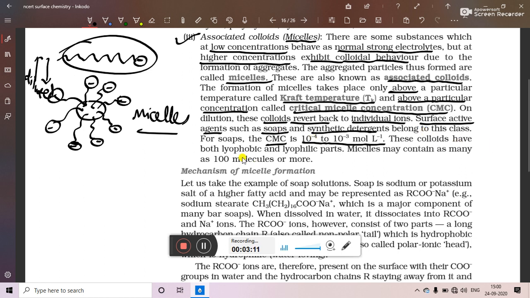These colloids have both lyophobic and lyophilic parts, that is water hating and water loving parts. A micelle may contain as many as 100 molecules or more than 100 molecules. So when 100 or more than 100 soap molecules are getting aggregated at one place, then they form micelles.